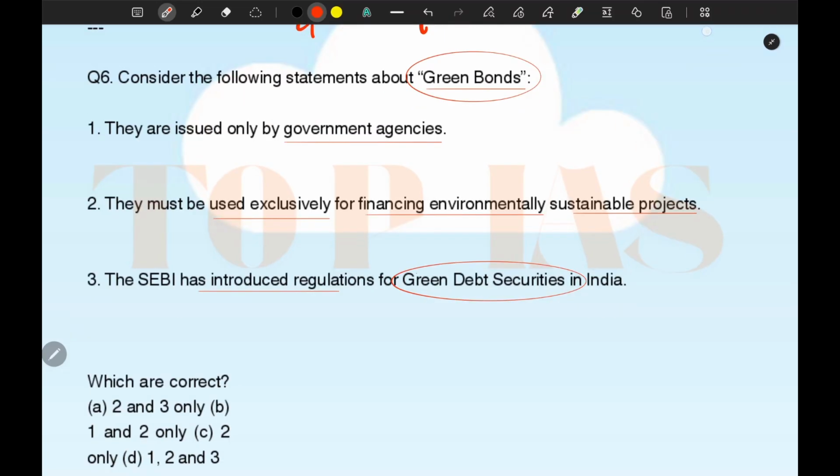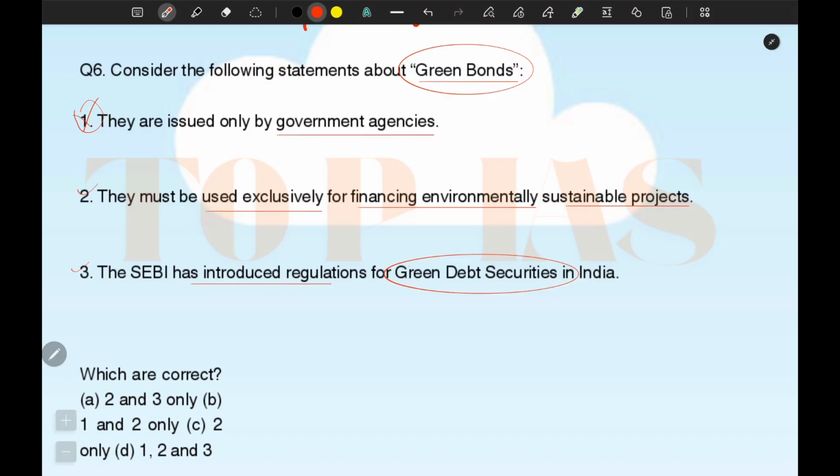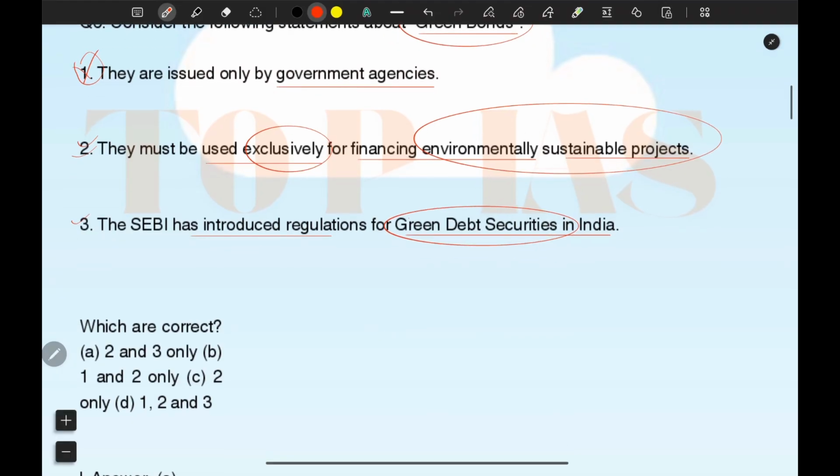Okay, option 2 and 3 is correct only, and option 1 is incorrect, as green bonds are not limited to government. And you know one thing, they must be exclusively for financing environmentally sustainable projects. It is also true. And SEBI has introduced regulation for green debt securities in India. This is also correct. So option A, that is 2 and 3, is correct.